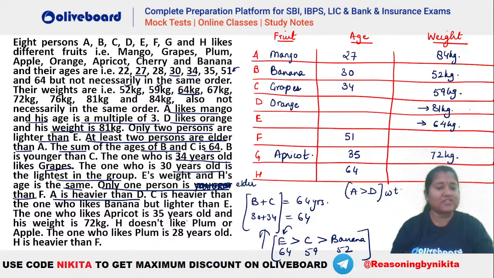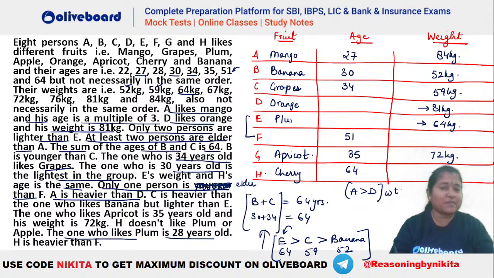Now it is given H does not like plum or apple. That means E and F should be plum and apple. And what is the only fruit remaining for H here? You can see that will be cherry, right? So here H will be cherry. And plum and apple have to be E and F. Okay, let's move ahead. The one who likes plum is 28 years old. So plum has to be 28.